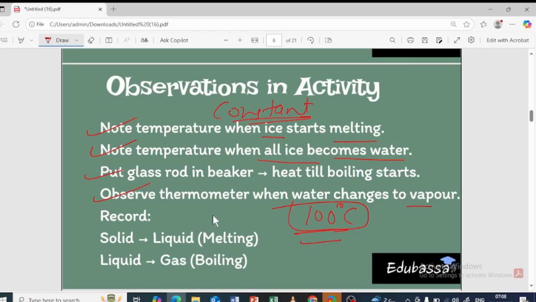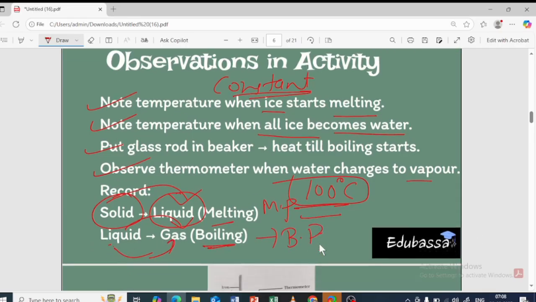So what we observe is that the solid is going to convert into liquid by the process of melting, and the liquid is going to convert into gas by the process of boiling. The point at which the solid converts into liquid is called the melting point, and the point at which the liquid converts into gas is called the boiling point. Right? Yes.